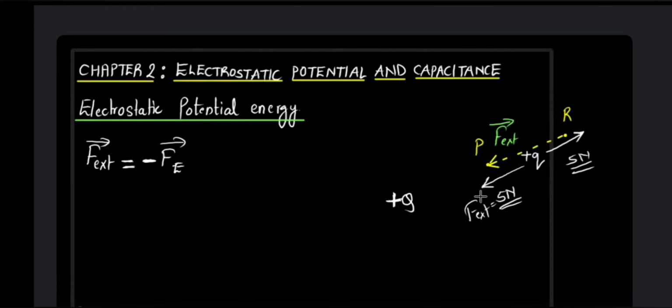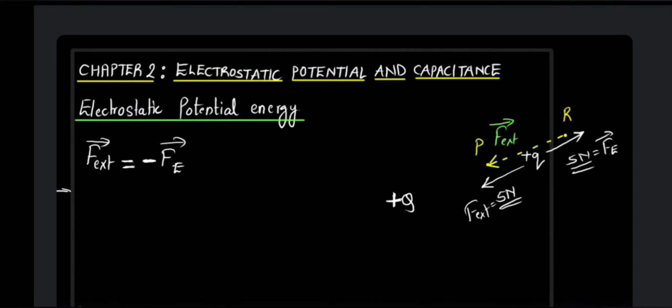Okay, and this external force should be just enough to counter the electrostatic repulsive force. So we can say that F external is equal to minus F electrostatic, which means over here there will be no net force.